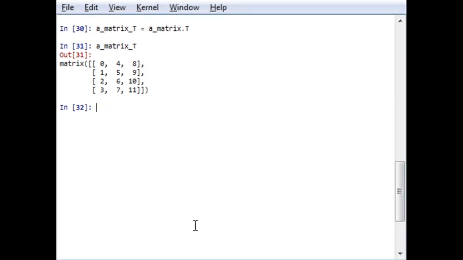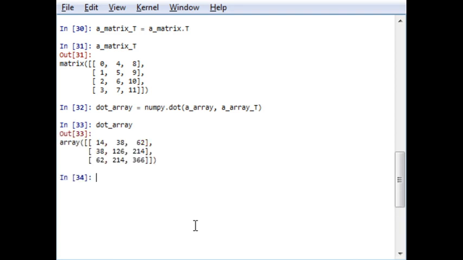First of all, let us check about array. So dot array is this, dot product of array and matrices. Similarly, if I go for matrices, the output will be the same. That is the same.